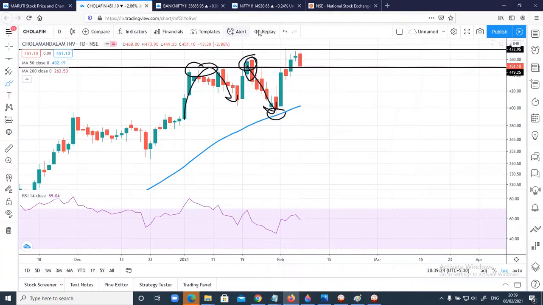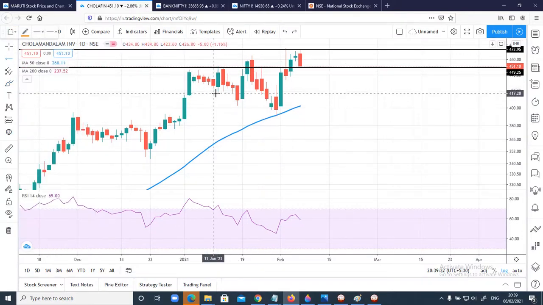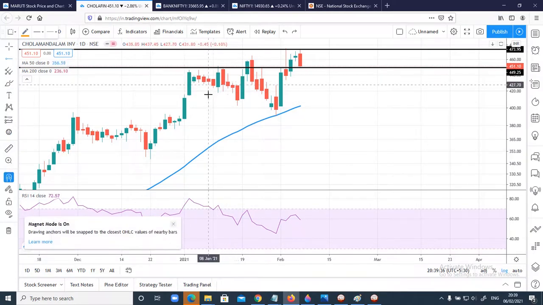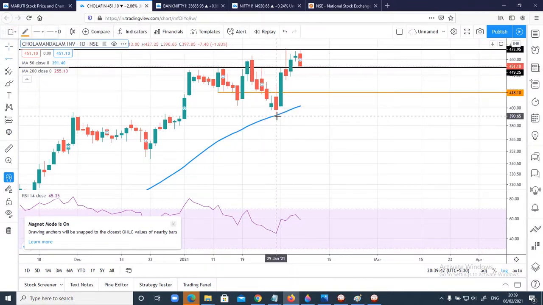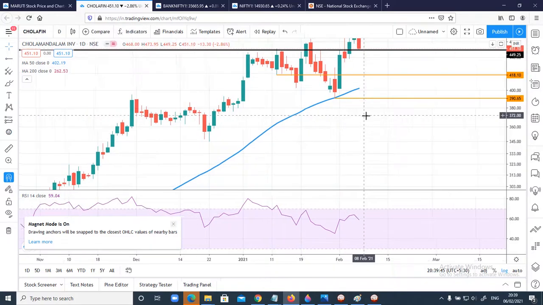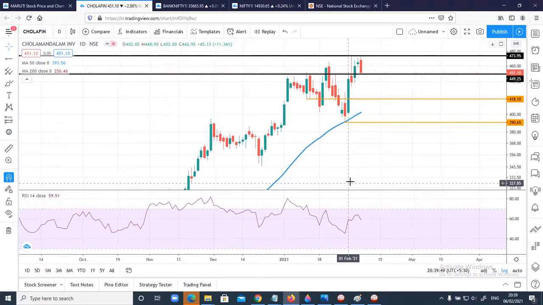So what next? Once this range low breaks, there are good chances prices will start moving down. The immediate support I see here is going to be these levels. It's almost around 418 and 390. Now if you see here, it has also formed a divergence.